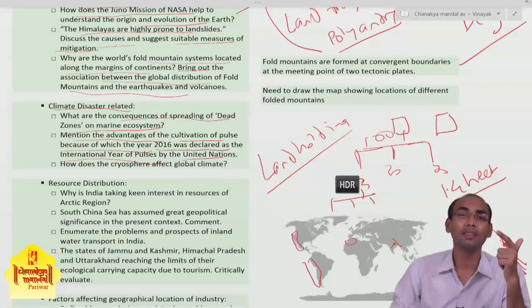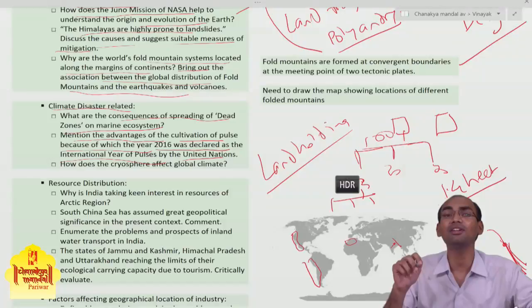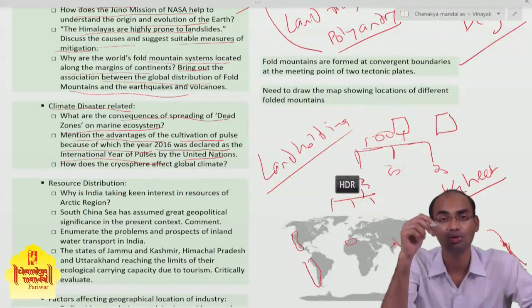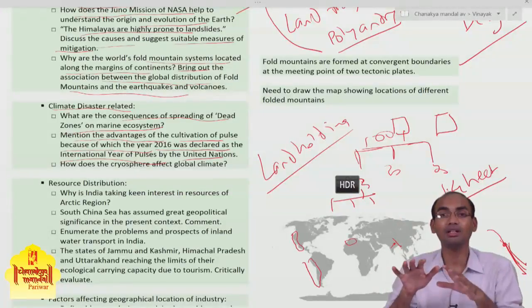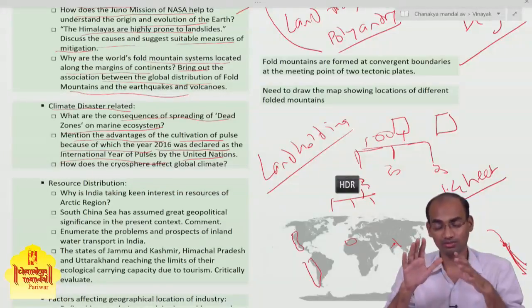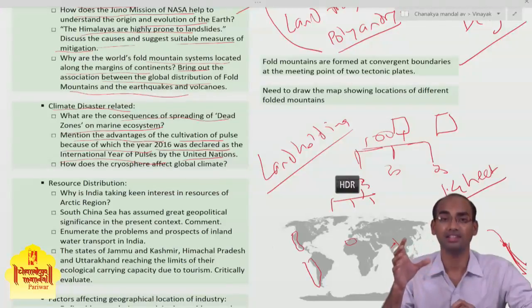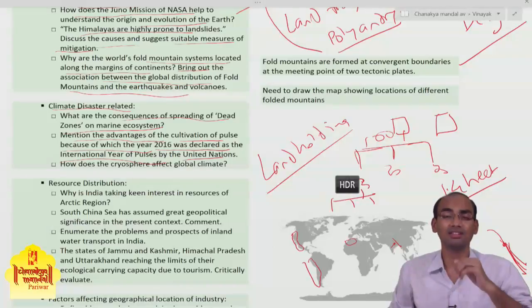Second, these pulses are climate resilient. In this era of global warming and climate change, the environment is not as conducive as it earlier was, so crops have to be climate resilient, and pulses create the alternative for other crops.